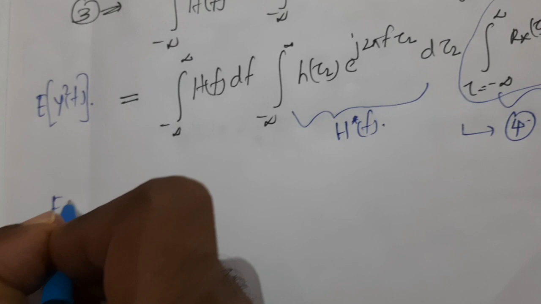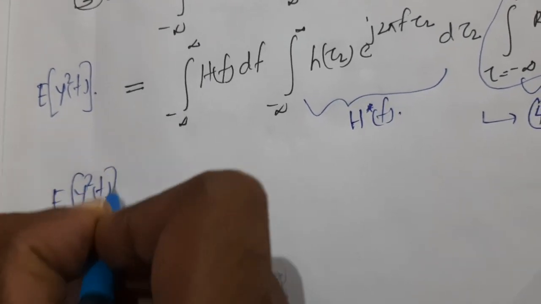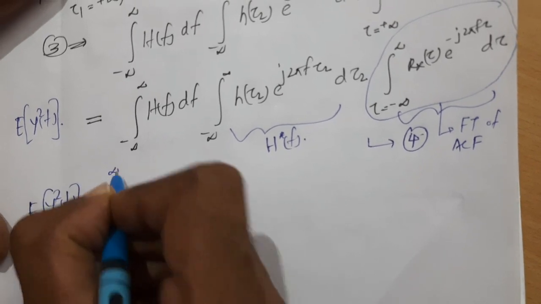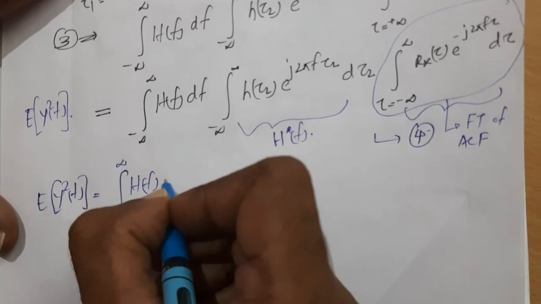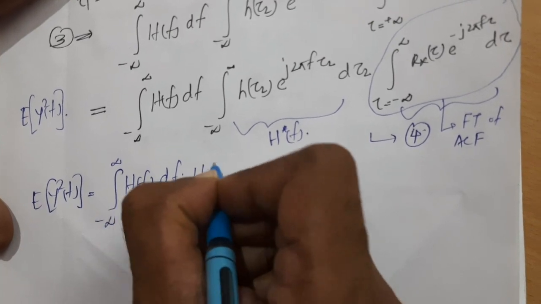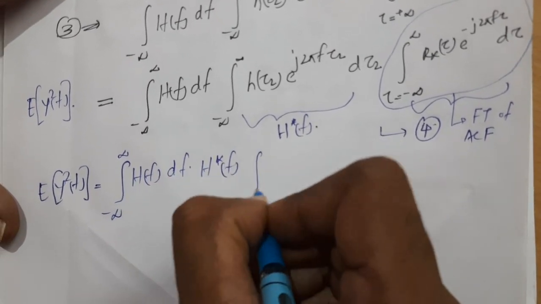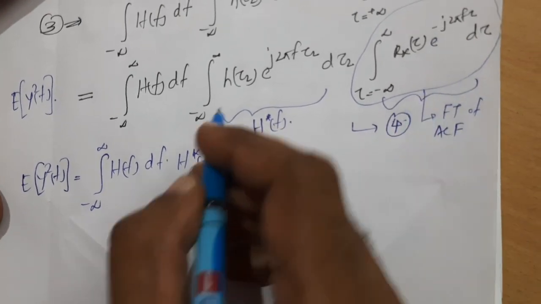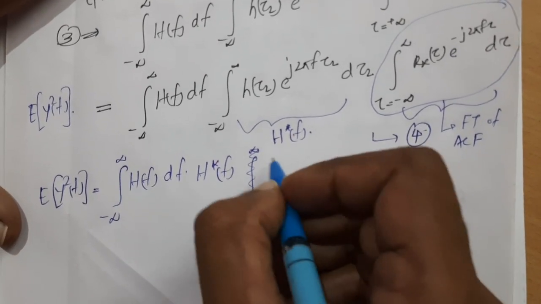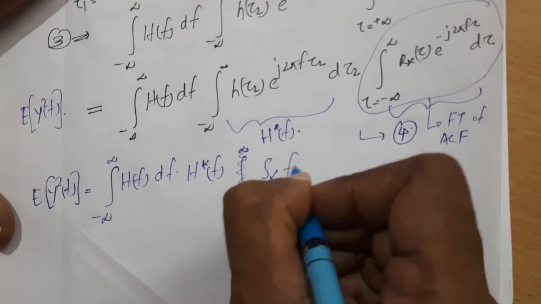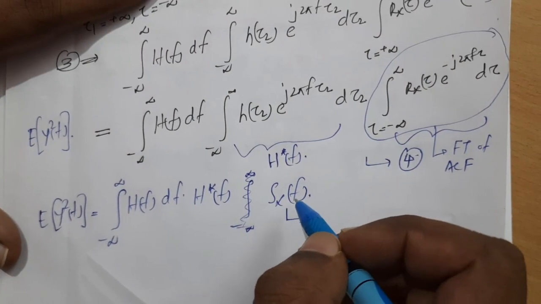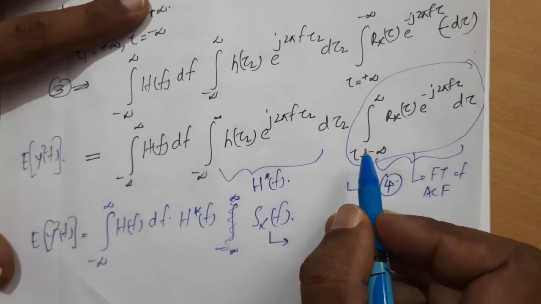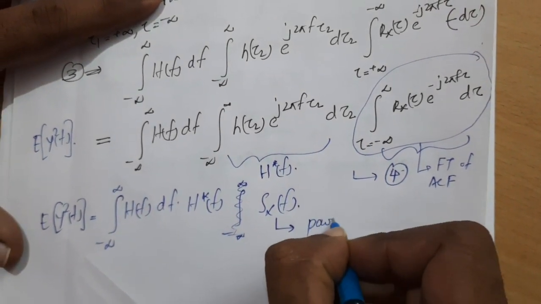So the expectation of y square t can be written as the integral from minus infinity to plus infinity of H(f) df into H star(f) into Sx(f). What is this Sx(f)? We call it the Fourier transform of the autocorrelation function, which is called the power spectral density.